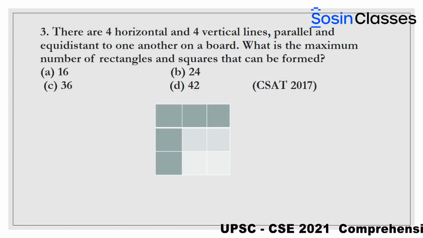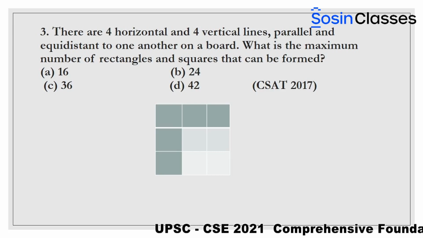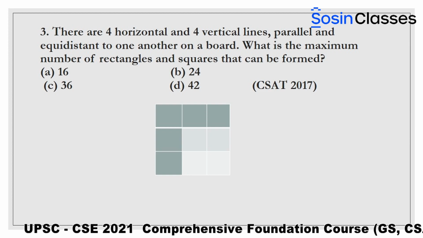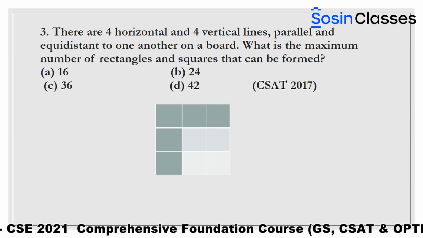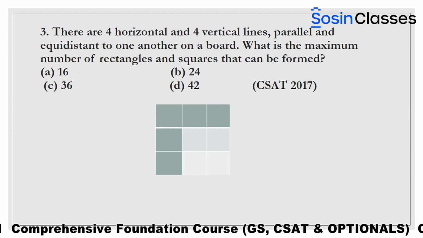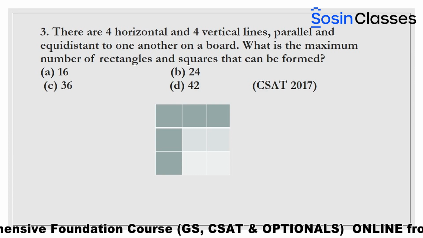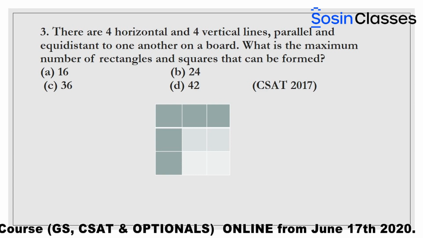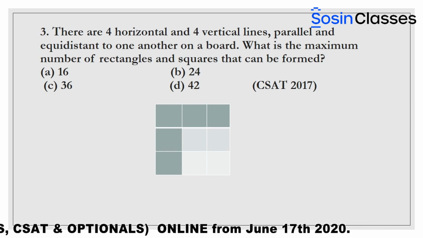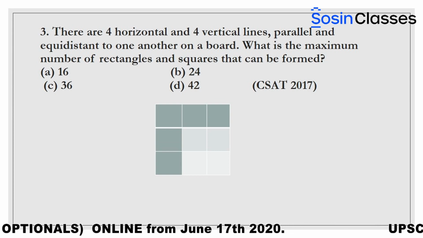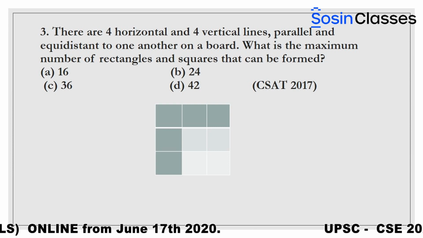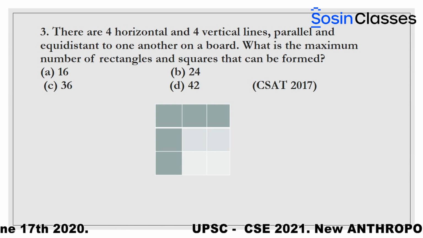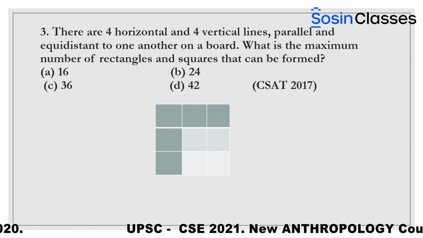See, this is a question that was asked in CSAT 2017. You just read the question carefully. There are 4 horizontal lines and 4 vertical lines, parallel and equidistant to one another on a board. What is the maximum number of rectangles and squares that can be formed? See the question carefully. They say that there are 4 horizontal lines and 4 vertical lines parallel and equidistant to one another on a board. What is the maximum number of rectangles and squares?